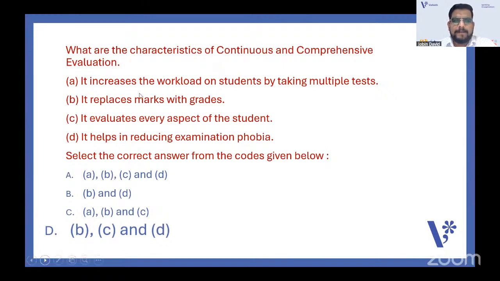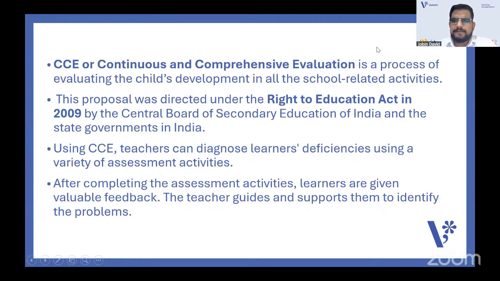Next one. I have given a certain explanation for the CCE. It is a process of evaluating the child's development in all school-related activities. This was directed under the Right to Education Act in 2009, so you should remember that, by the Central Board of Secondary Education, that means CBSE of India, and the state governments. Using CCE, teachers can diagnose learners' deficiencies using a variety of assessment activities. After the assessment activities, learners are given valuable feedback. The teacher guides and supports them to identify the problems. This is just a brief concept regarding the CCE.